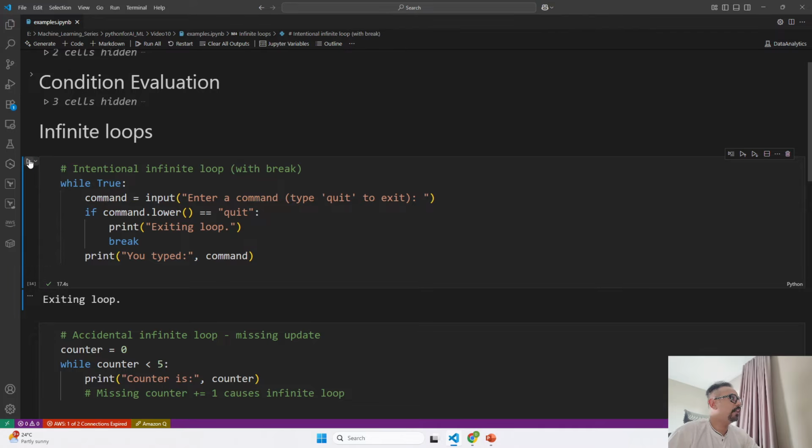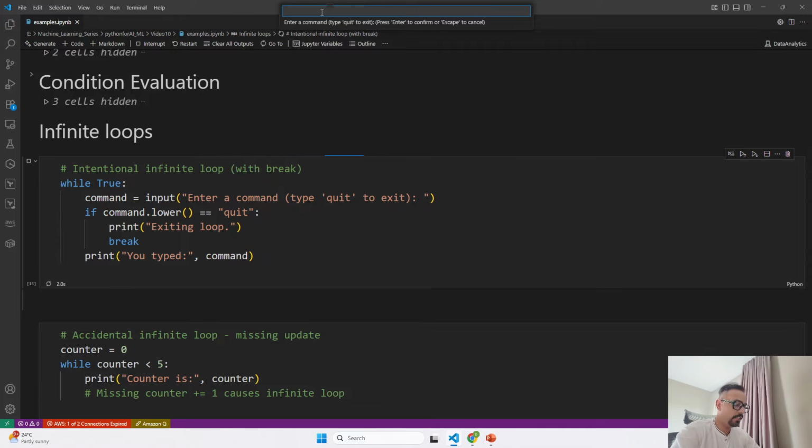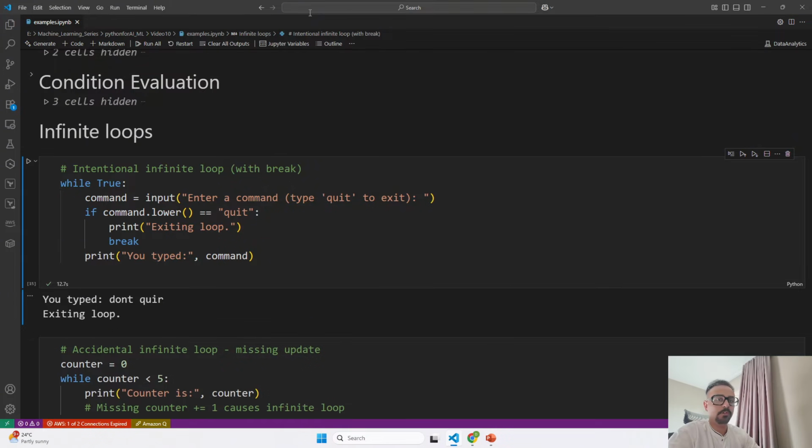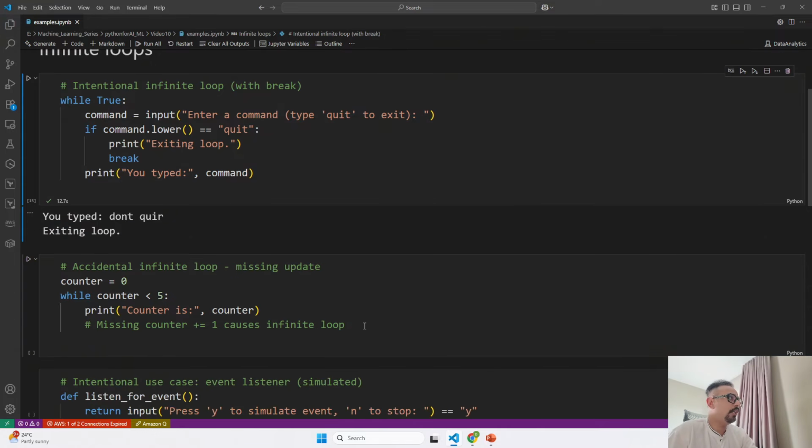And if instead of quit I say don't quit, it is still going, it is just typing the value of mine, but the code is still running, right? If I again write quit, now the loop has exited. So this is how you can use infinite loops for your use case. Now this is actually a real infinite loop where I am not using a break statement. So this is just going to run as a never ending process.